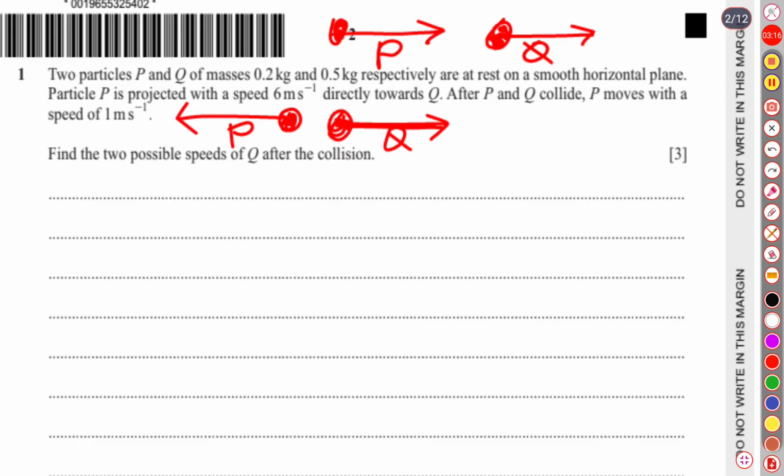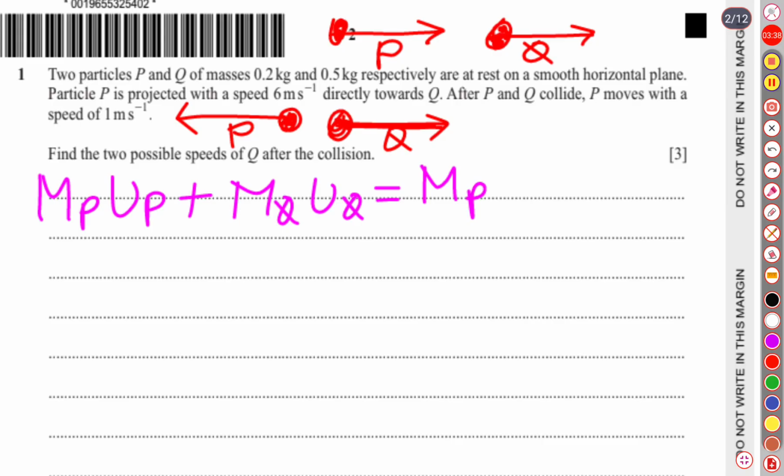The formula is: mass of particle P times initial velocity of P, plus mass of particle Q times initial velocity of Q, is equal to mass of particle P times final velocity of P after collision, plus mass of particle Q times the velocity of Q after collision. This is the concept of the conservation of momentum.